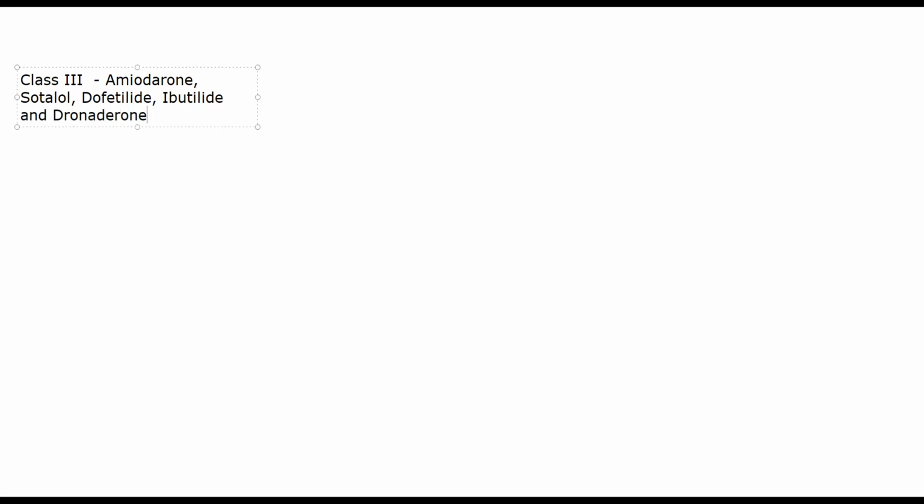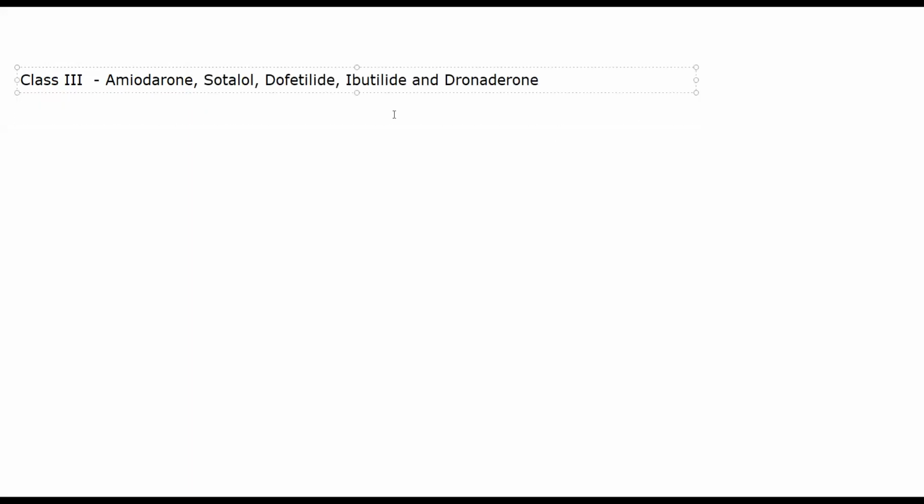Amiodarone and dronedarone are similar in structure and similar in function. Dronedarone is slightly better than amiodarone because it avoids certain adverse effects that occur from amiodarone. Even though dronedarone has its own set of problems, it's slightly better than amiodarone in some cases. Now coming to the specific drug that we'll be discussing, amiodarone. Amiodarone has several mechanisms of action. It will work in several ways. So just highlight them here. The first and foremost function is that it will block potassium channels.